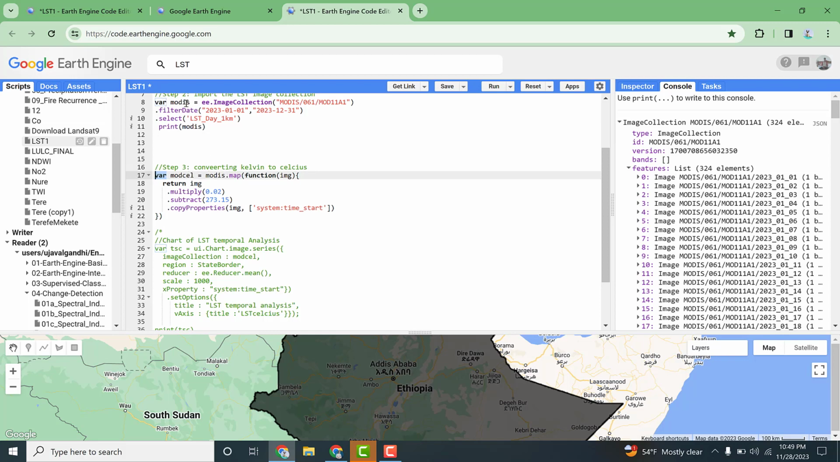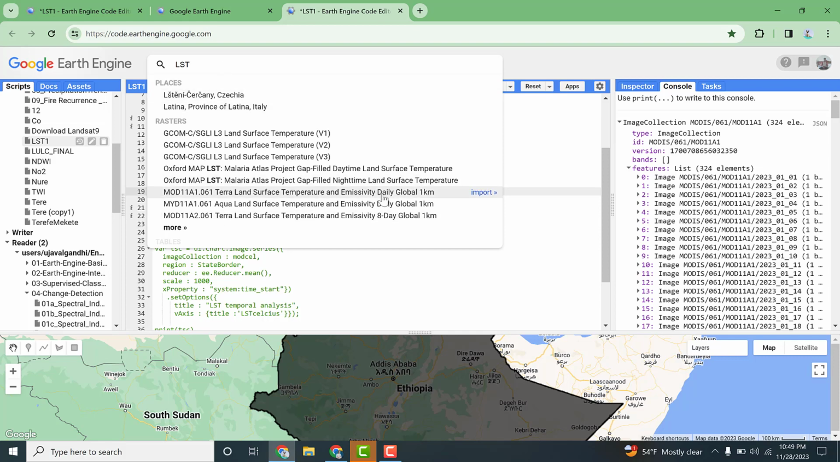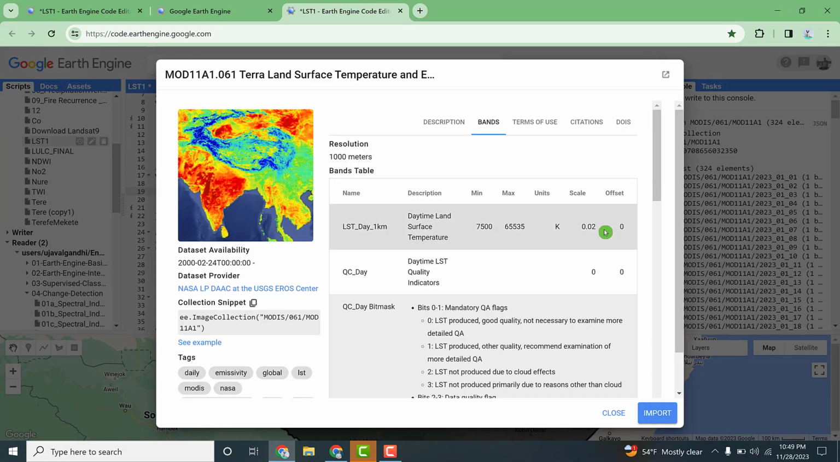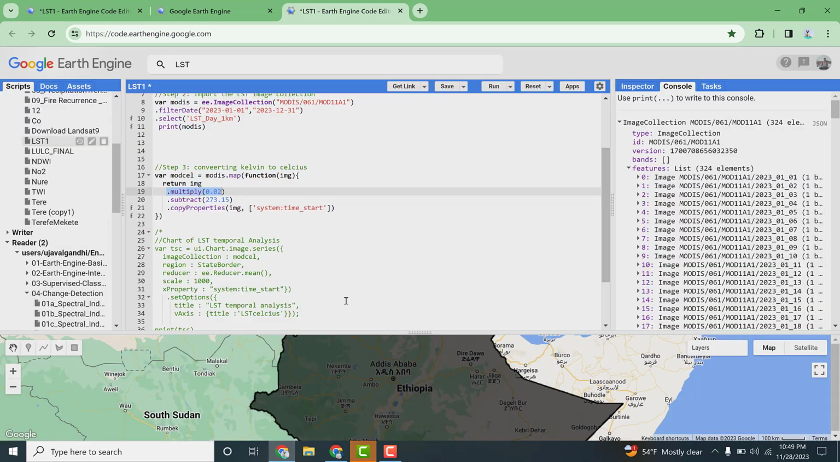The input parameter of the data set is MODIS, and we map the function over the image, returning an image, and we need to multiply by the scale factor. The scale factor is 0.02. That is depicted on the band here. This is a conversion rate or scale factor, and we need to multiply by 0.02, and subtract a constant number of 273.15 from degrees Kelvin, and finally we make it system start time.